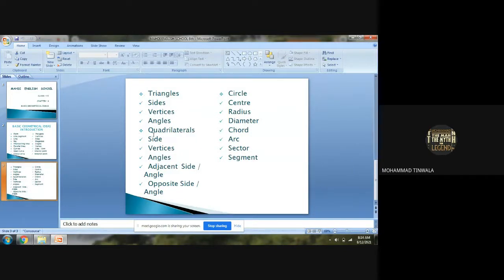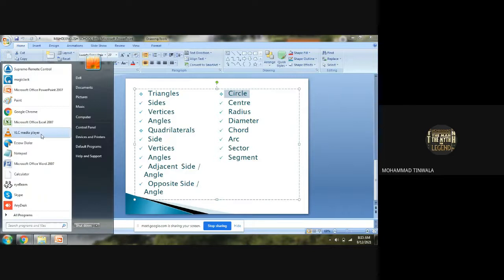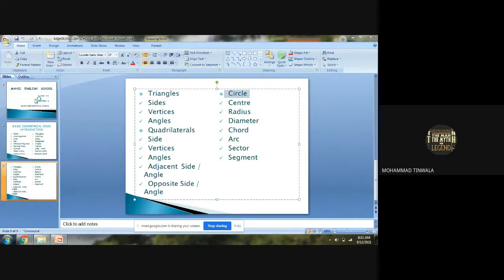We studied in our last lecture quadrilateral, if you do remember. In that, yes sir, we studied sides, vertices, angles, adjacent sides, adjacent angles, opposite sides, opposite angles. Now we are in the topic name circle. So I'm going to start with the new topic name circle.